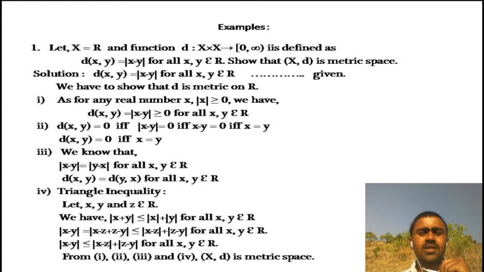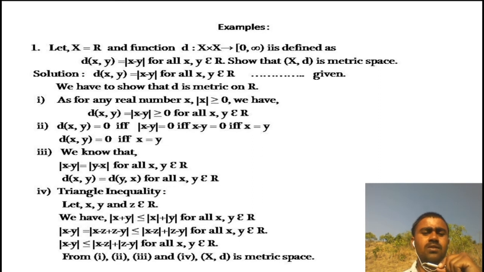Next, we will go for its examples. So, first example, very simple. Take X is equal to R and define the function d from X cross X to the interval [0, infinity) as follows: the distance between x and y is equal to mod x minus y for all x, y in R. It is nothing but the absolute value function. Now, we check whether this function satisfies all properties of metric space or not. So, first, as it is the absolute value function, the first property is obvious.